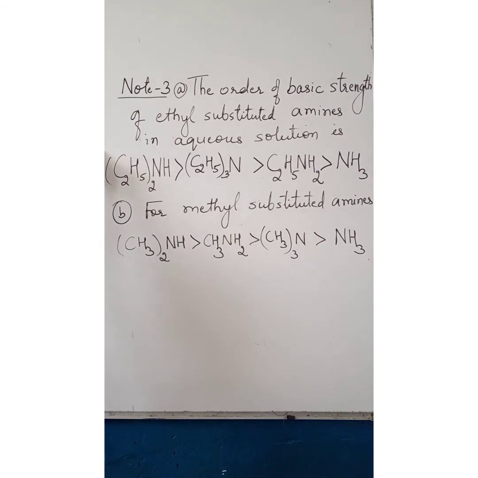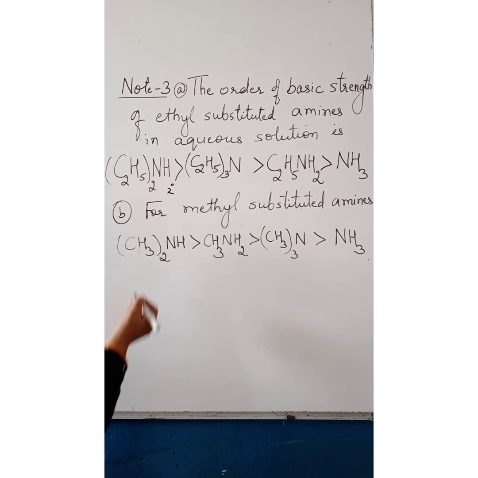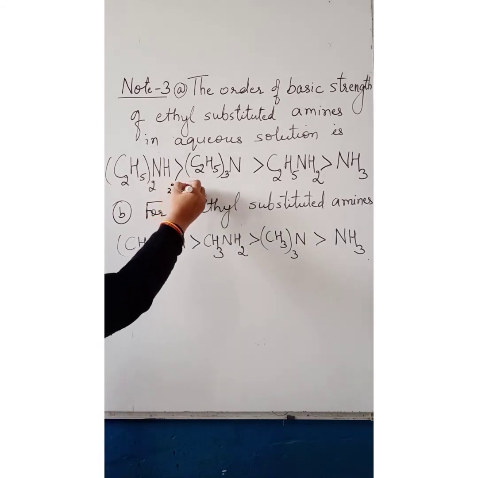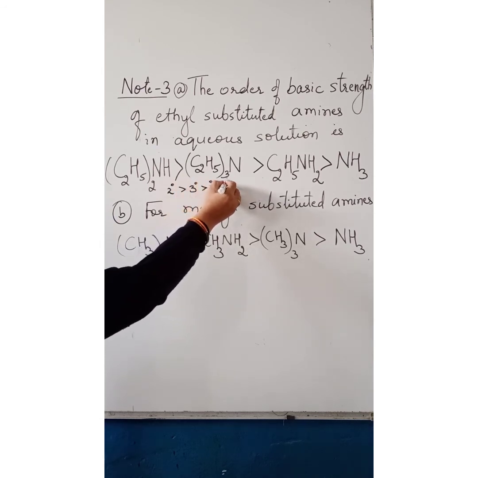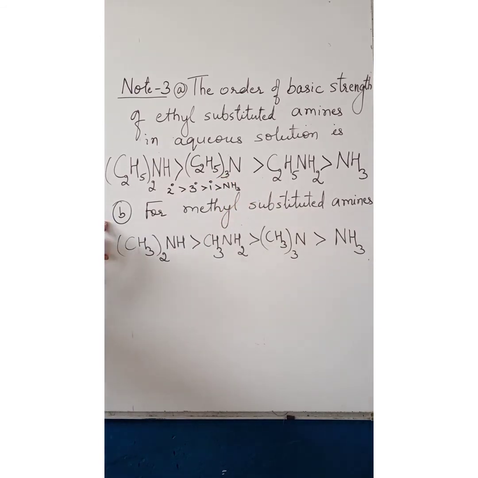First of all, the order of basic strength of ethyl substituted amines in aqueous solution is, you will notice here, that 2 degree ethyl substituted amine is greater than 3 degree, greater than 1 degree, greater than ammonia. However, for methyl substituted amines, the trend changes.